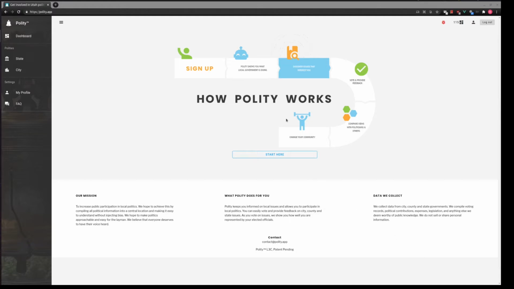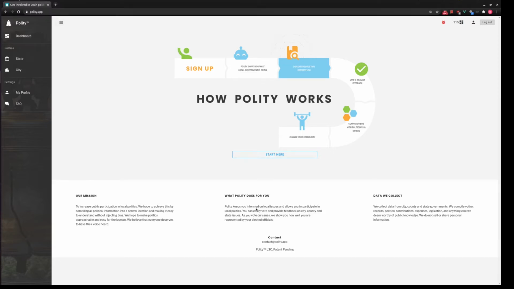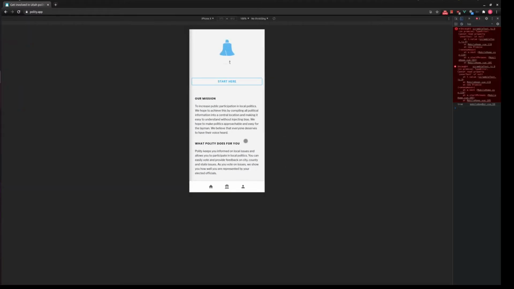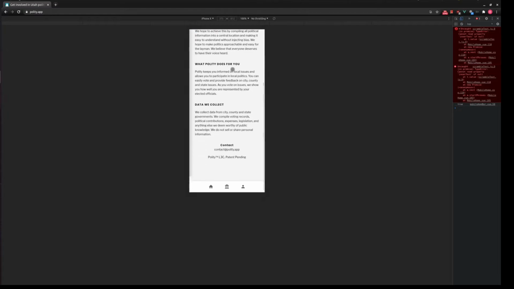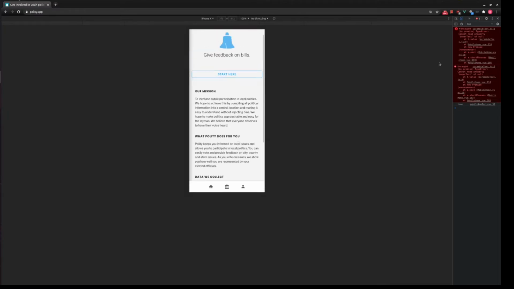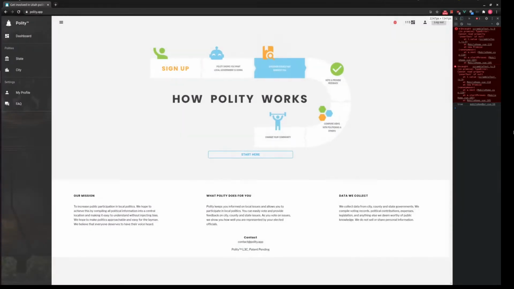So what you're looking at here is the main page for Polity. The website is https://polity.app. Polity is also a progressive web application, so if you load this up on your phone, it'll look and function almost like a native application on your phone. I won't be going through it on the mobile variant. I'll just be going through it on the desktop version.